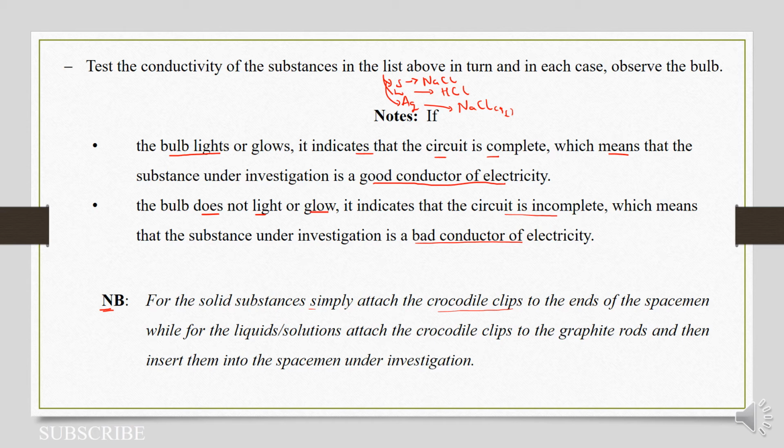However, because solid substances can't easily be placed into the beaker, we can directly attach the crocodile clips onto the substance under investigation. For liquids, like we have seen in our previous image, these clips are attached to the graphite rods, as I had tried to explain earlier.